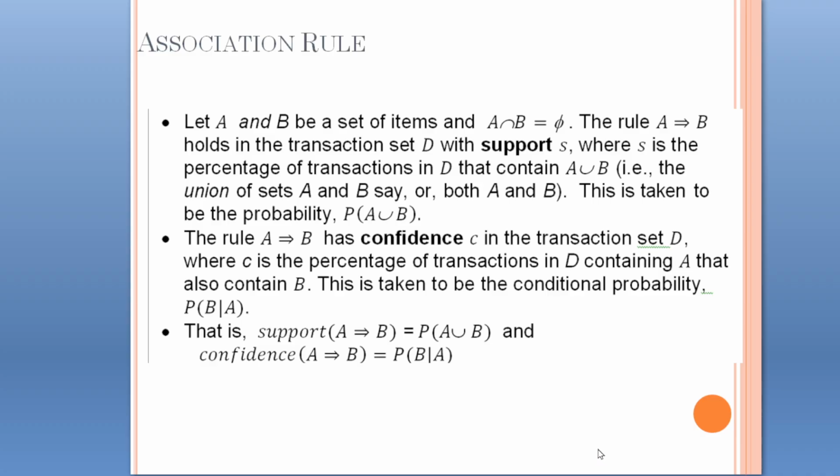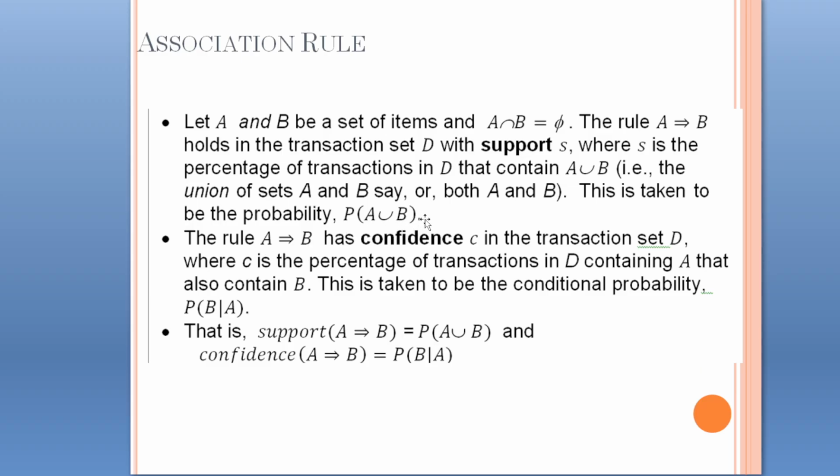Now consider A and B to be sets of items, and A intersection B is equal to null. The rule A implies B holds in the transaction set D with support s, where s is the percentage of transactions in the dataset D that contain A union B, that means both the items. This is taken to be the probability of A union B.